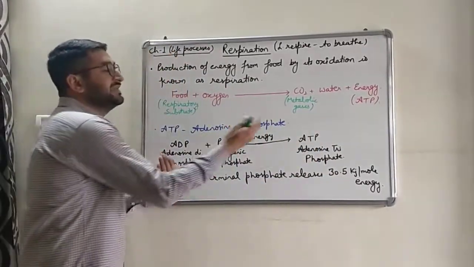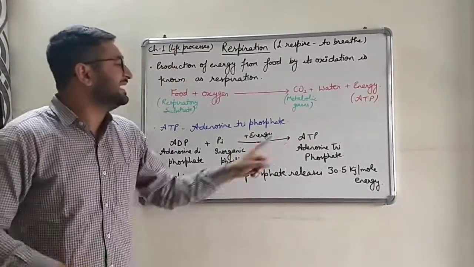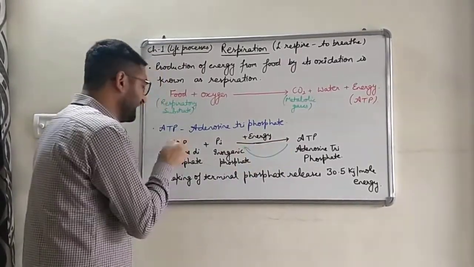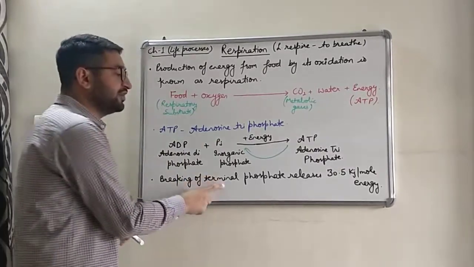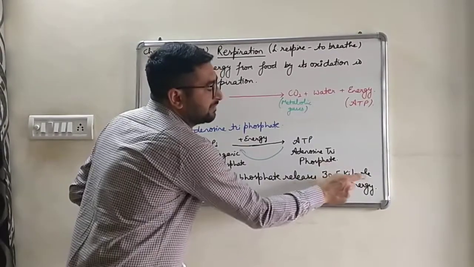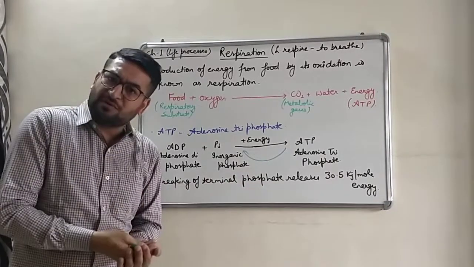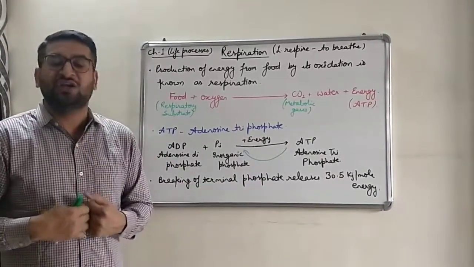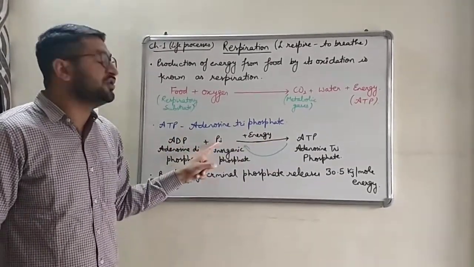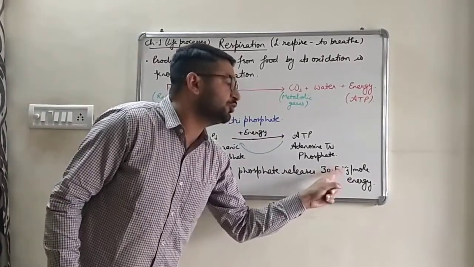So that's how ATP is formed by the energy consumption, and then whensoever we later on require energy, that ATP is broken down to form ADP and inorganic phosphate, and that terminal phosphate when broken releases 30.5 kilojoule per mole of energy. That's how energy is stored in the form of ATP, and whensoever we require that energy for our later processes, we get that energy by breaking the ATP into ADP and inorganic phosphate. The amount of energy which is released is 30.5 kilojoule per mole.